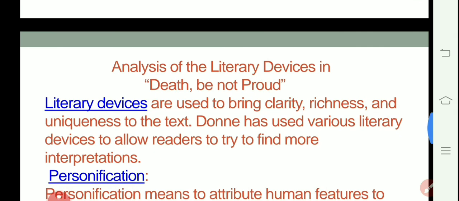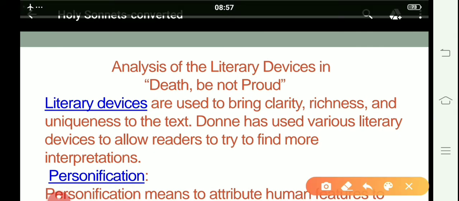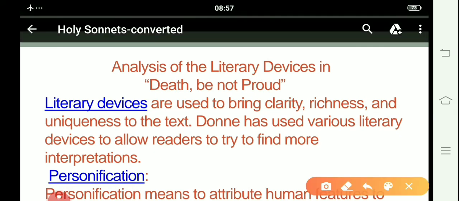Now we are heading towards the analysis of literary devices in Death Be Not Proud. Now, what are the literary devices? Earlier, I have discussed all about the poetic devices. Now, I am going to discuss all about the literary devices in Death Be Not Proud. So, what are the literary devices? They are used to bring clarity, richness, and uniqueness to the text.